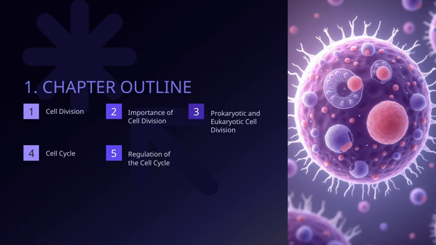By understanding how the cell cycle is regulated, we can better grasp how cells maintain healthy growth and division, and how disruptions in this regulation can cause problems. This topic is fundamental because it connects directly to the overall theme of cell division and the importance of proper cellular function in living organisms.